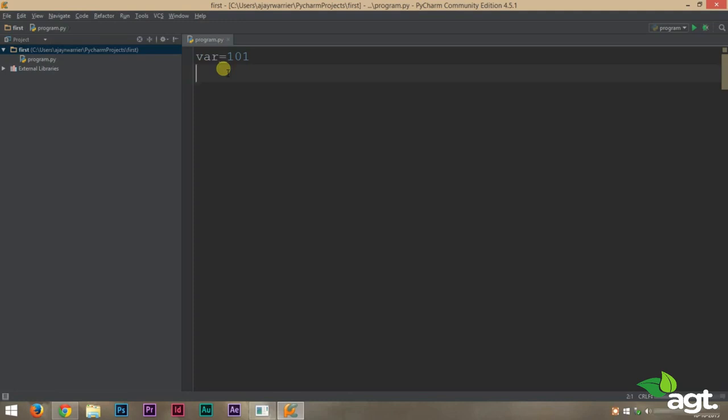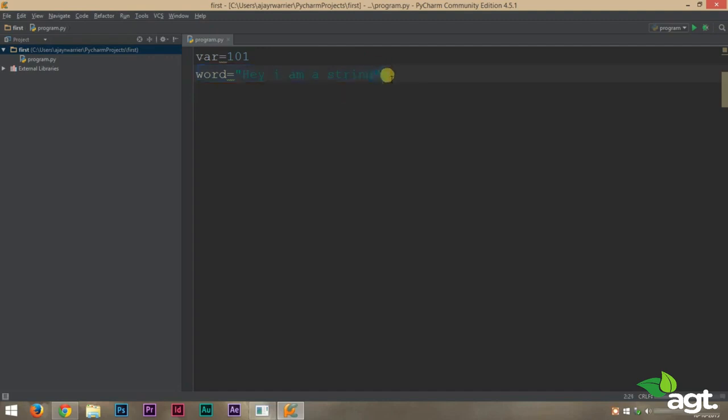Now let's make another variable. This time it will be a string. So let it be named as word. By now you will have a clear idea how an integer variable looks like and a string variable looks like. Now a string variable is inside double quotes. This is how we make variables.